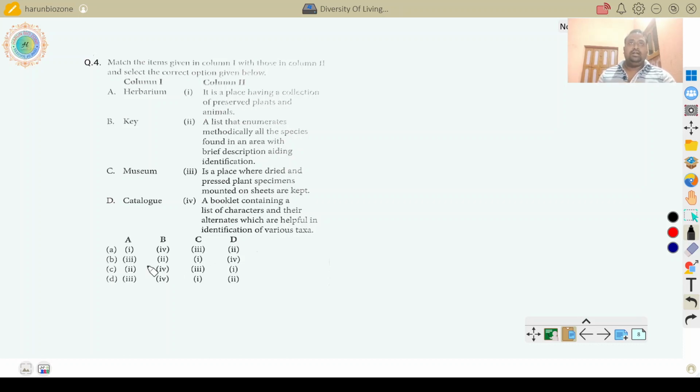So here the correct answer is A3, B key, a booklet, A3, B4, that means D is the answer.